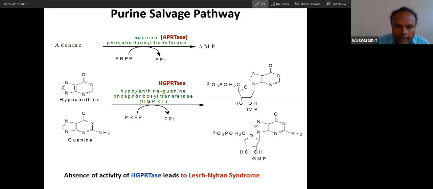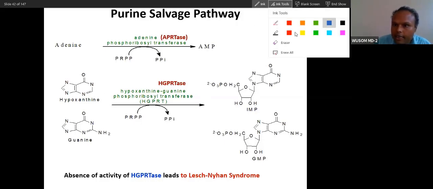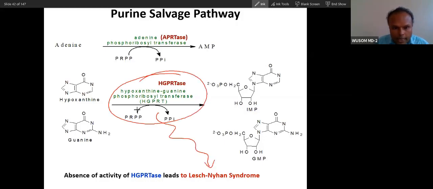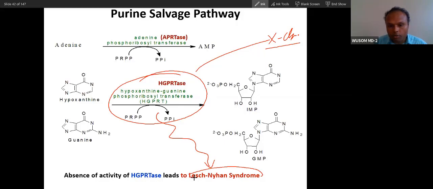You can see, and this enzyme, what is the clinical significance here? HGPRT deficiency will cause Lesch-Nyhan syndrome. It is X-linked. The gene for this enzyme is present on the X chromosome. When a defect in this gene happens, this will lead to Lesch-Nyhan syndrome.